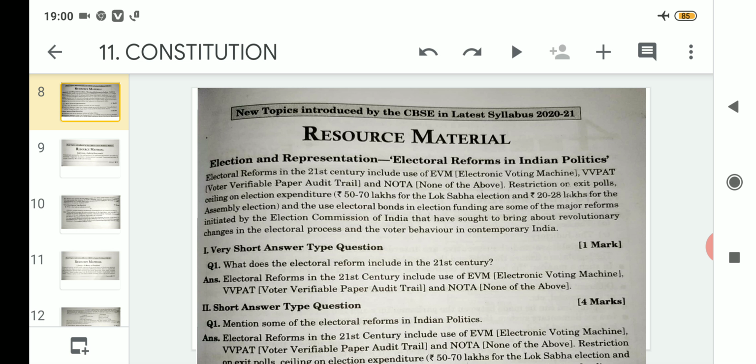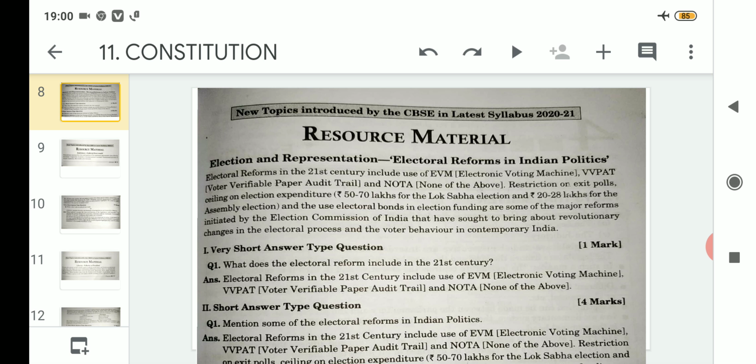So electoral reforms in the 21st century include the use of EVM, electronic voting machine. After that VVPAT, that means voter verifiable paper audit trail, and NOTA, none of the above. Clear? Restrictions on exit polls, ceiling on election expenditure of 50 to 70 lakhs for the Lok Sabha elections and rupees 20 to 28 lakhs for the assembly elections, and the use of electoral bonds in election funding are some of the major reforms initiated by the Election Commission of India that have sought to bring about revolutionary changes in the electoral process and voter behavior in contemporary India.